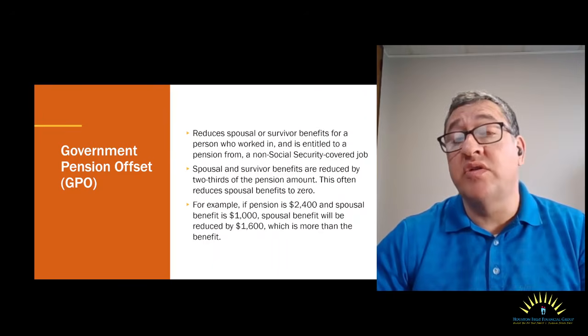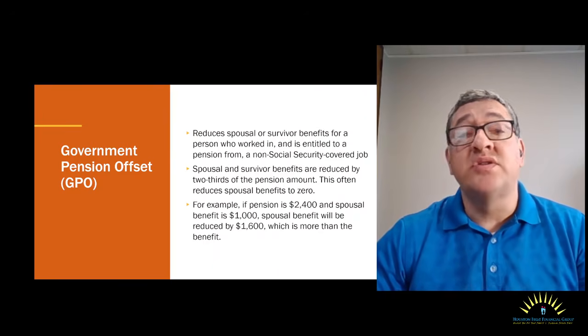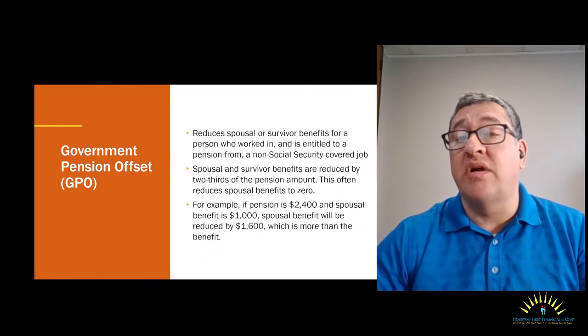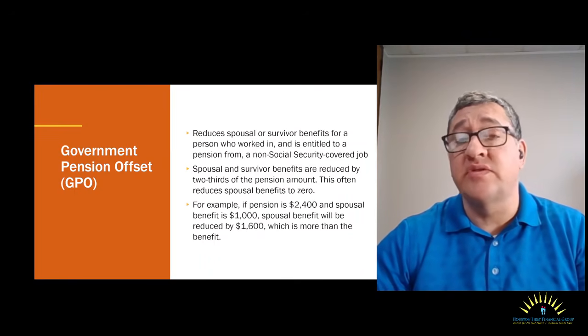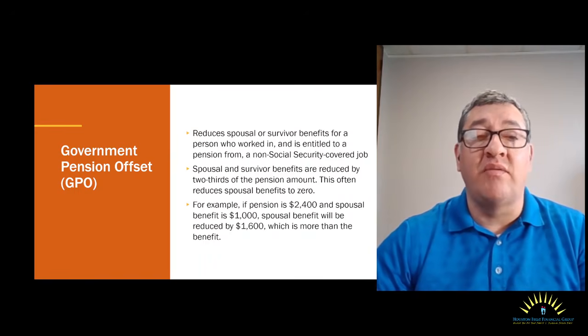Under the GPO, her spousal benefit will be reduced by two-thirds of her pension amount. So if her pension is $2,400, two-thirds of that is $1,600, which is more than $1,000 of spousal benefit. So she would not be entitled to a spousal benefit. Again, I'm not saying it's fair, I'm just saying how it works.